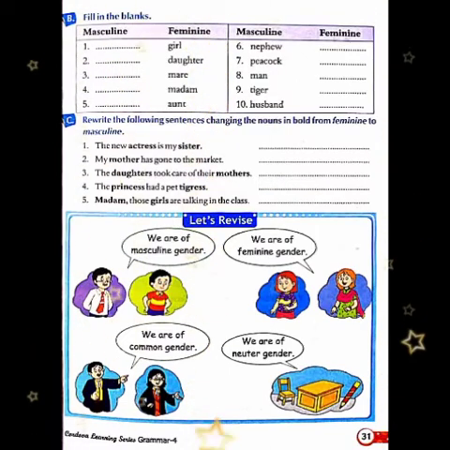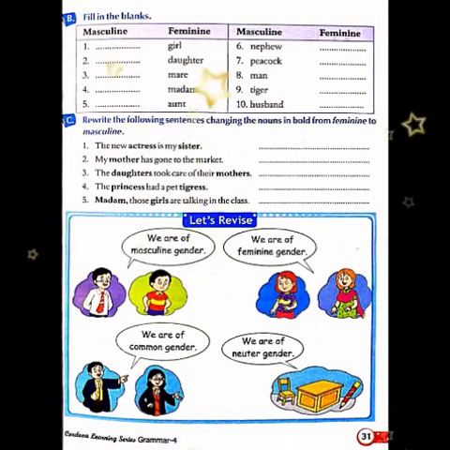aunt, uncle. Now 6 to 10, here masculine words are given and we have to write feminine words. Here the word is given nephew. So we have to write its feminine word, that is niece.